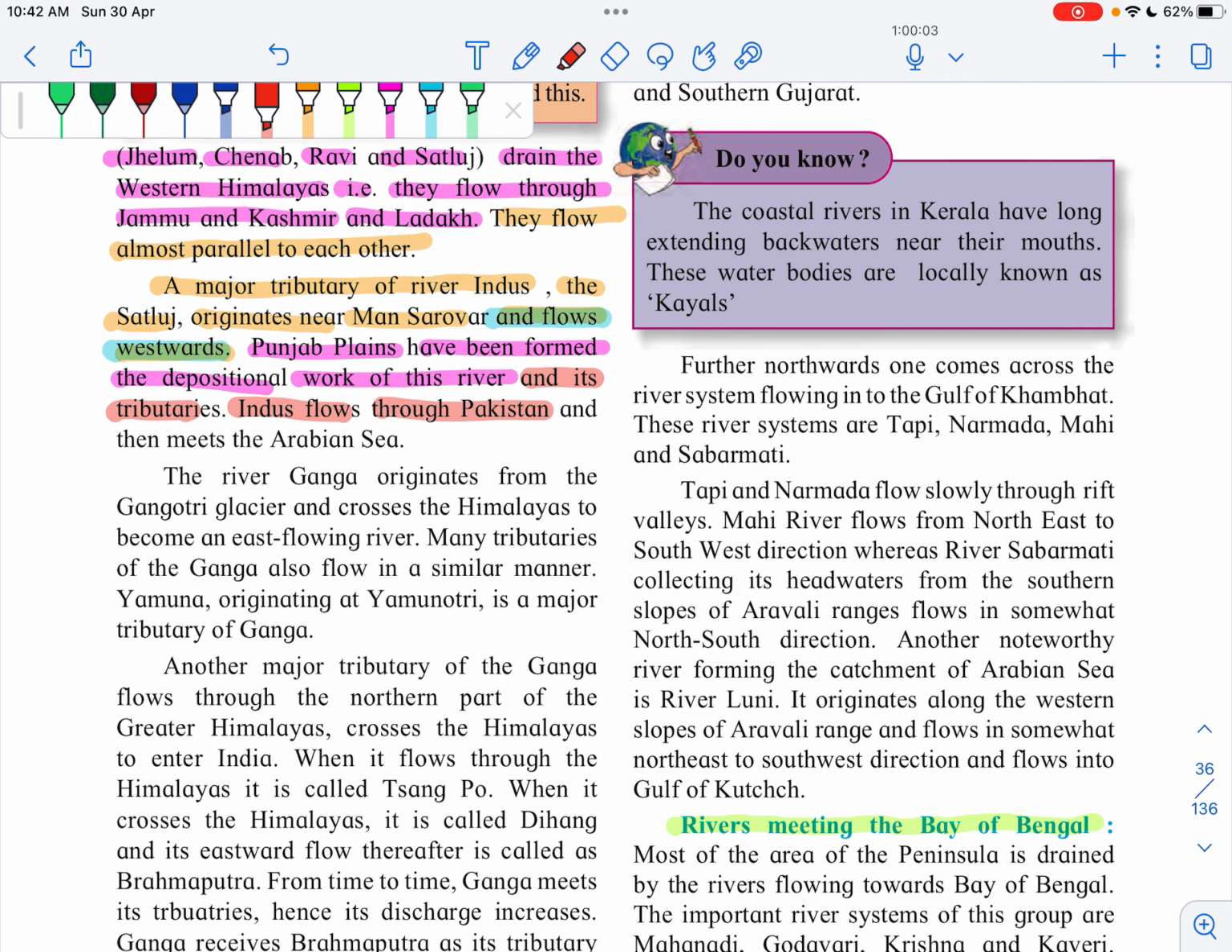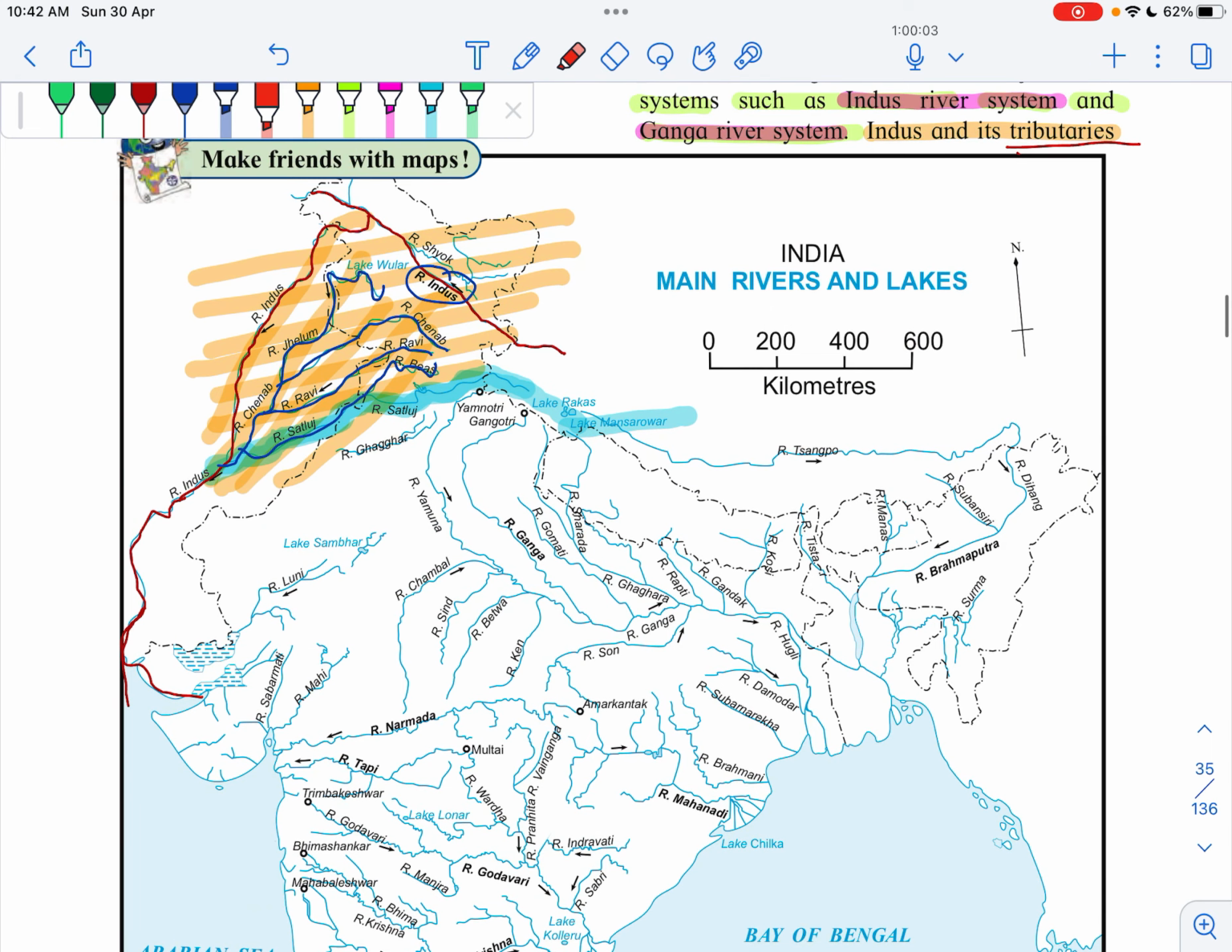Indus flows through Pakistan and then meets the Arabian Sea. That I have already shown you. See this Indus river. It originates in Tibet, then flows in Jammu and Kashmir, Ladakh. Then it enters Pakistan and then finally it meets the Arabian Sea here.